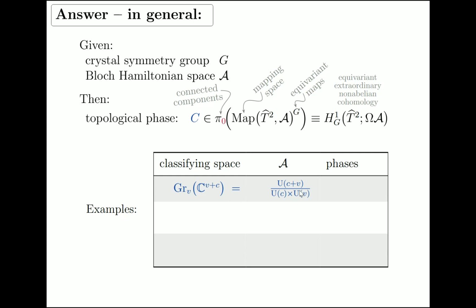If that is the classifying space we actually use, if we don't add any further bands to the system, or just take at face value the actual Hamiltonians we have, then one speaks of the fragile phase. Fragile because the homotopy type of this classifying space may change as we add more conduction bands. There are infinitely many more conduction bands in principle available to the system.